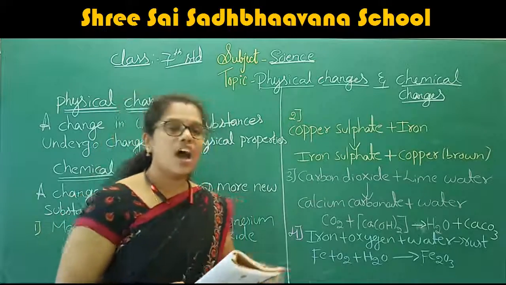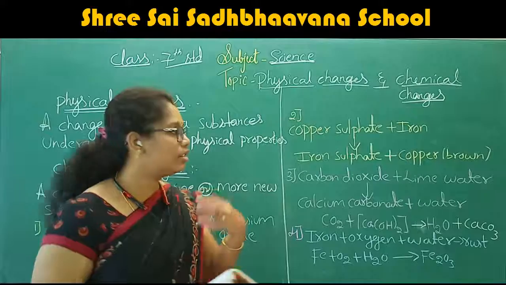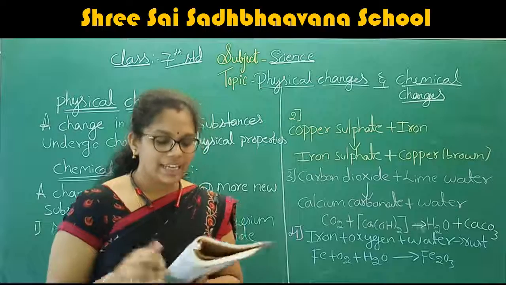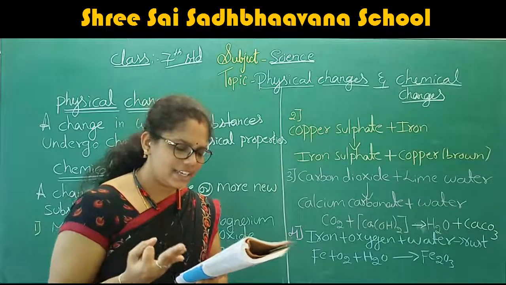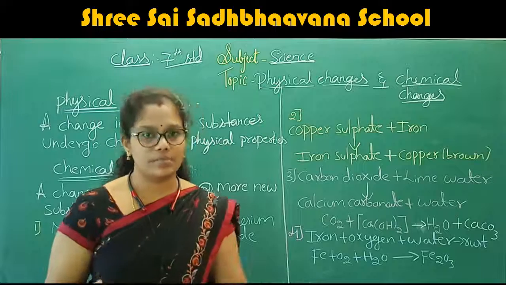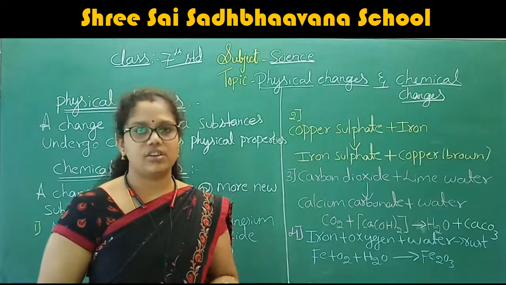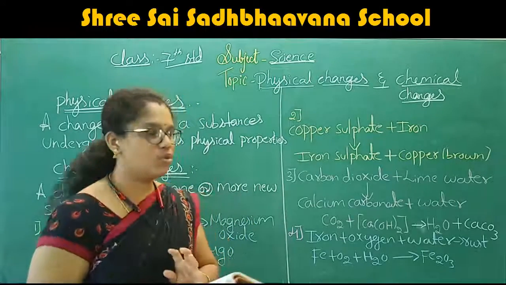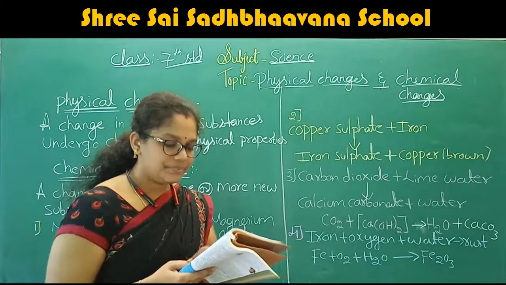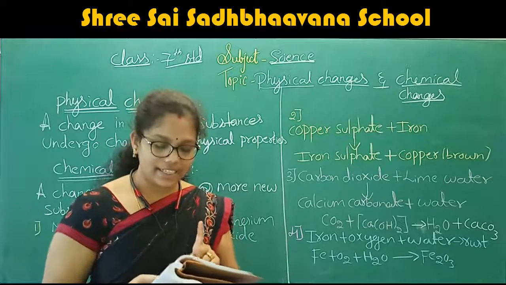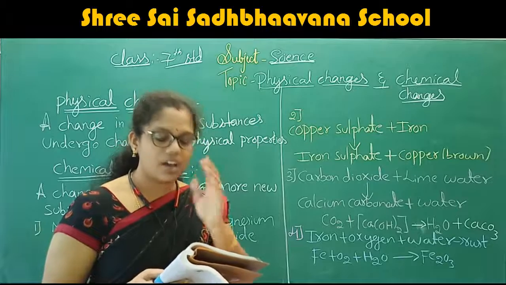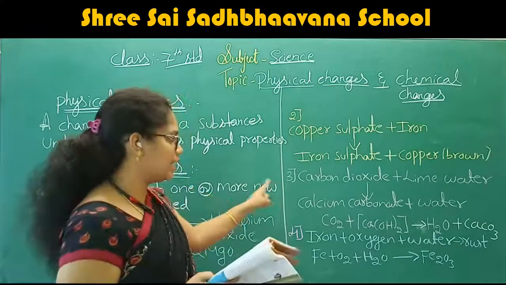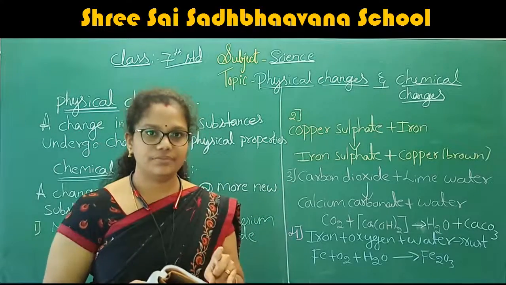Now we are going to see, after the chemical changes, what are the things that can change in the chemical reactions. First one, heat, light or any other radiations may be given off or absorbed in these chemical reactions. Second point, sound may be produced when these chemical changes take place.